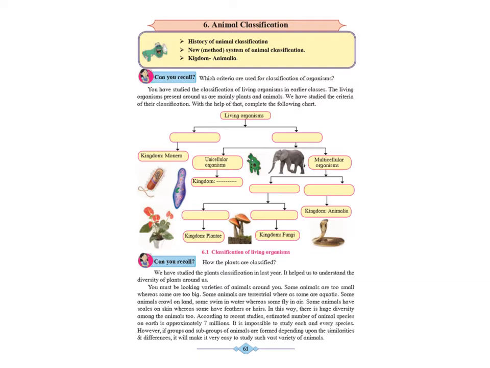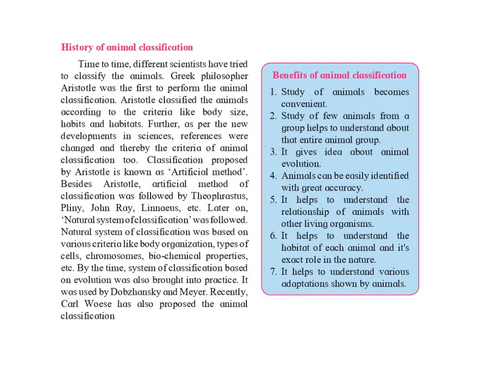In this way, they get classified and it becomes easier for us to study the various animals. Formation of groups and subgroups of animals depending upon similarities and differences among the animals is called animal classification.